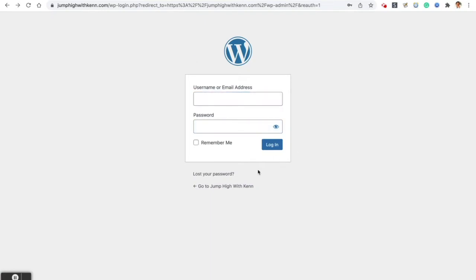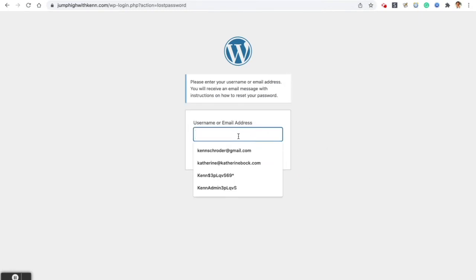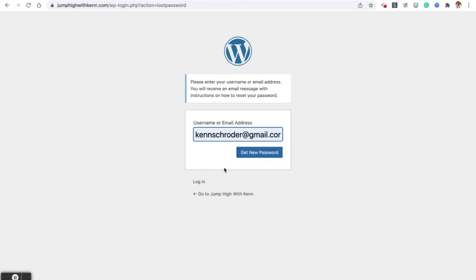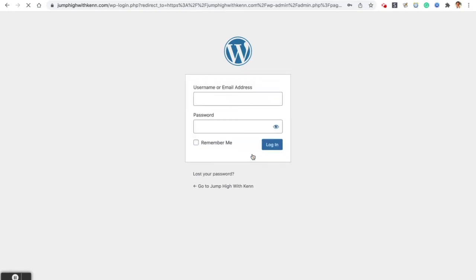This is the first time that we are logging in. Click on lost your password and we'll set it for the first time. Put in the email address that you set up your hosting account with, and then click get new password. Okay, it's going to bring you back to the login screen here. It should have told you that they sent you a password reset email.